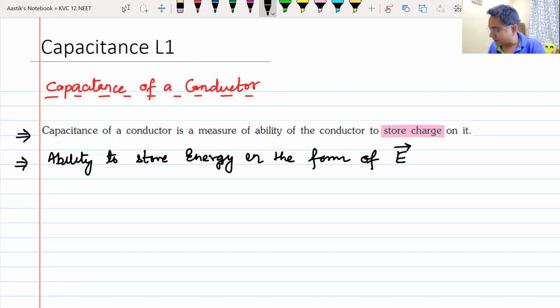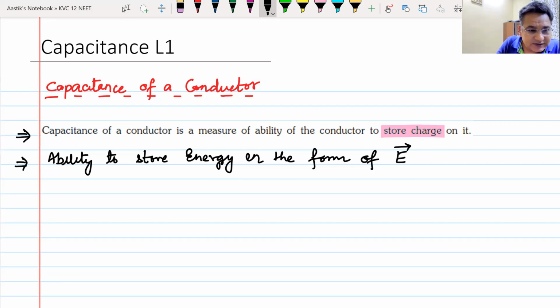So this capacitor or this conductor can store energy. And as you can see, electric field is a potential field. If there is gravitational field, then there is gravitational energy. Similarly, if there is electric field, then there is electrostatic energy. The ability to store that electrostatic energy is known as capacitance of a conductor.